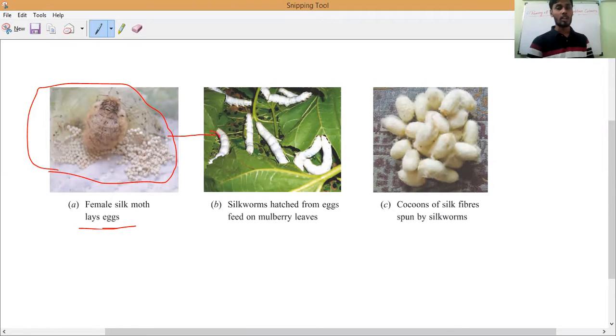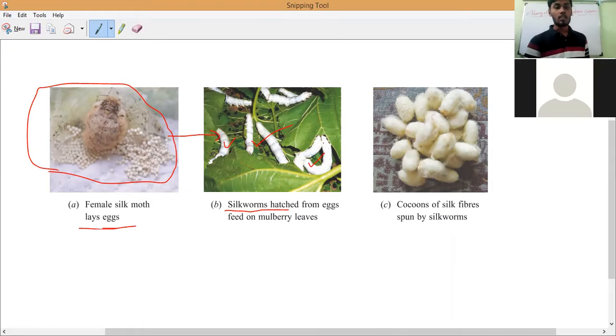What should we call this? Larva, or we can call it caterpillars. What should we call it? Not silk moth. Silkworms. Now you can see that is only called silkworms, or else caterpillars or larva.